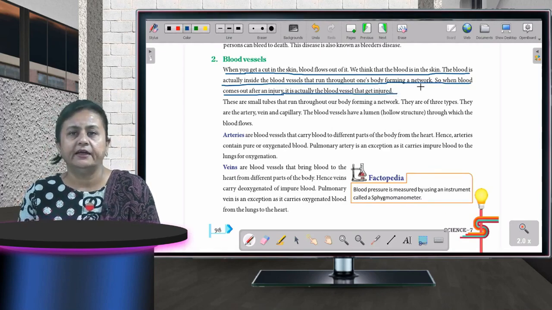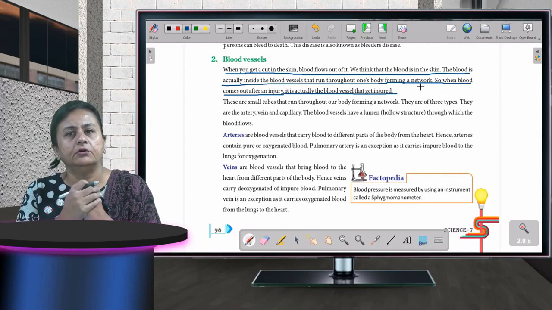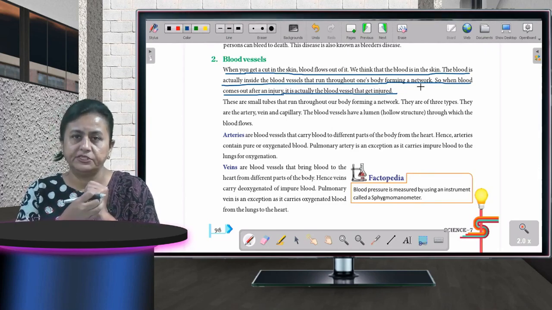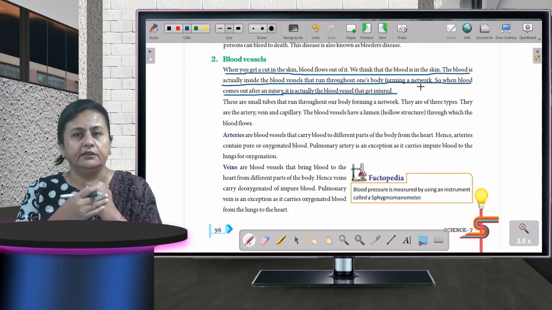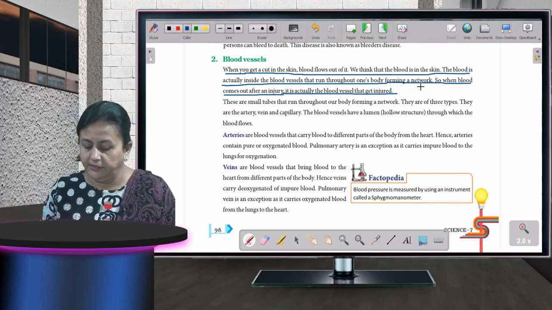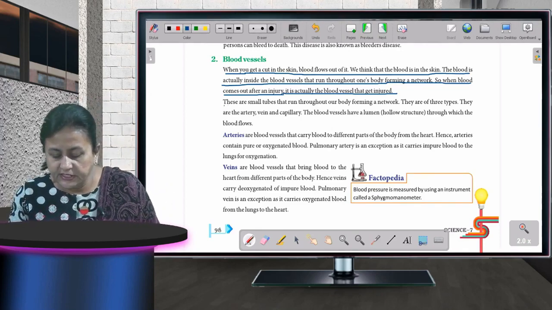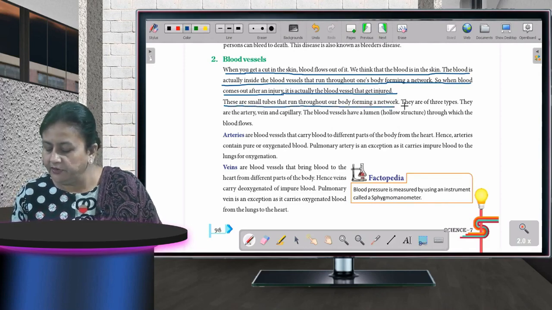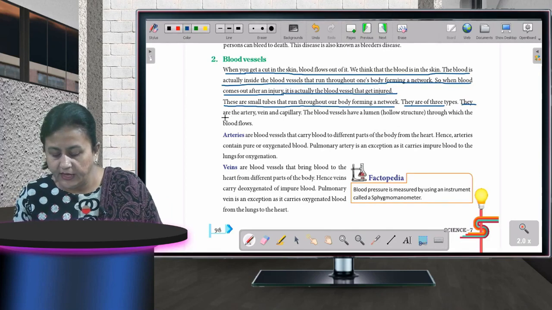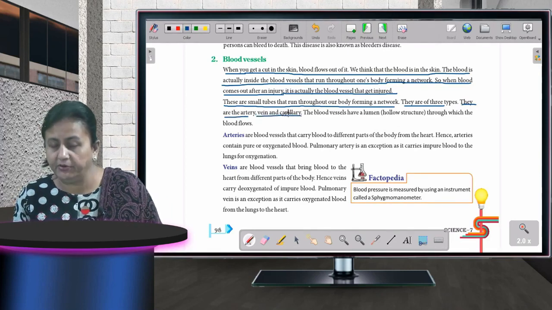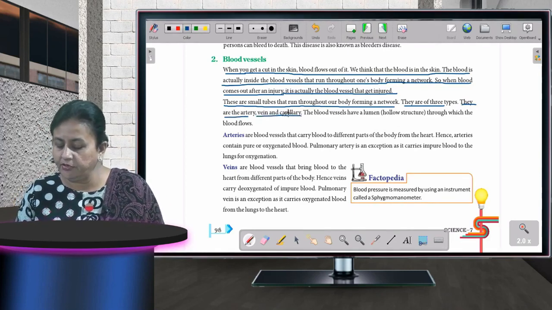It's not that if we get a cut, blood is running here. No, blood vessels are there which get injured and due to that the blood is coming out. Now blood vessels are small tubes that run throughout the body forming a network. There are 3 types: artery, vein and capillary.